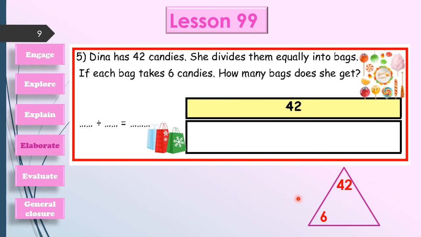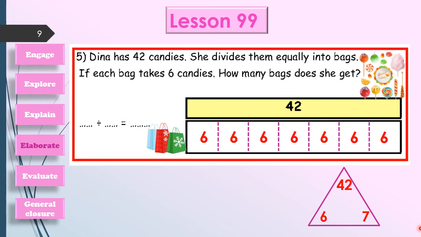Let's go and draw our magic triangle. Then 42 here and 6 here, and ask yourself, what by 6 equals 42? It will be 7. Excellent. Then we have 7 bags. Then I will divide this fraction strip into 7 parts, and each part represents a bag. Then each bag has how many candies? It will be 6 candies in each bag, like this.